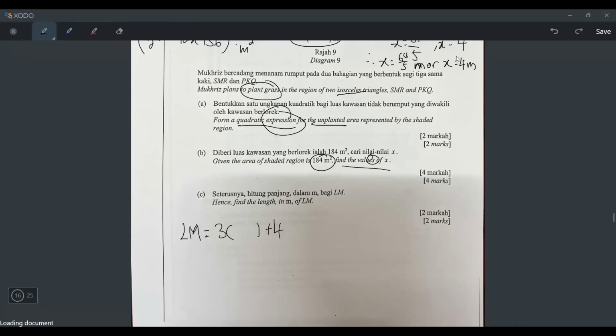But how my x got two answer lah. So which one you want to choose? I think you should do both lah. So 64 over 5. But you should also, because x got two answer. So I think I should do both. So this is 4. So let's try with the first x answer. 3 times 64 over 5 and then plus 4. 212 over 5. Okay, what if I change to decimal? 42.4. Okay, right? 42.4 meter. What about this one? 3 times 4 plus 4. 16 meter. So which one is the correct answer?